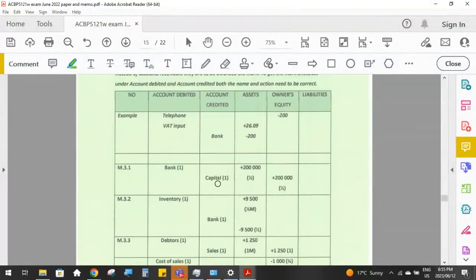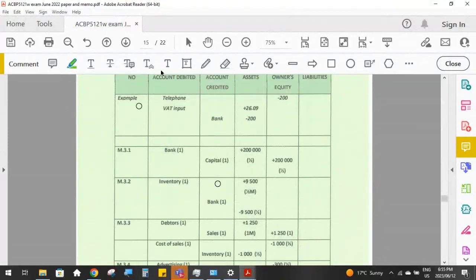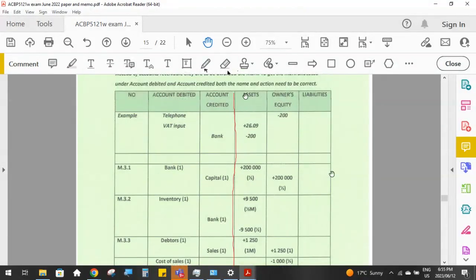Here we go. So here are our columns. What account was debited, what account was credited, and then over here I'm going to draw a line down if I can get a straight line, so you can see where, to the left-hand side we've got debit and credit, and to the right-hand side we've got the accounting equation. Remember, it's assets equals owner's equity plus liabilities.